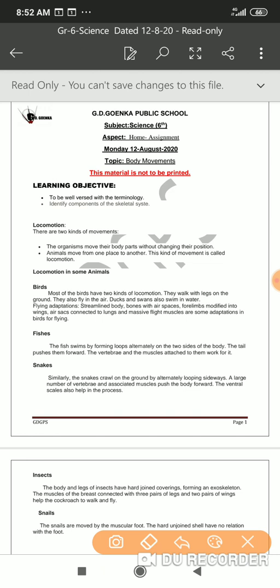So first of all, let us try to learn about the birds, right? The skeleton of birds is designed in such a manner that it helps them to fly high. Some of the special features a bird has: the forelimbs are modified into wings that enable them to fly. Birds also have a streamlined body, which reduces the effort they require when they are flying.